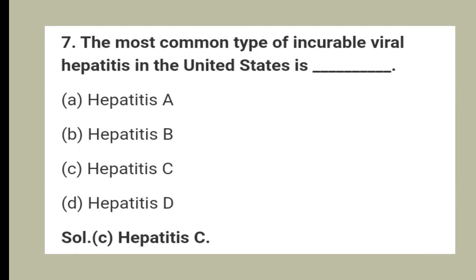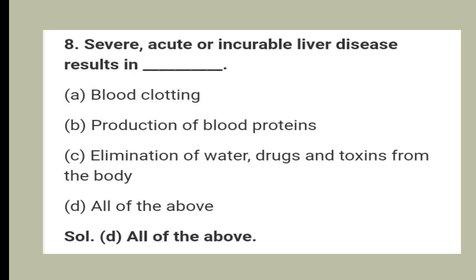7. The most common type of incurable viral hepatitis in the United States is option A hepatitis A, option B hepatitis B, option C hepatitis C, option D hepatitis D, and the answer is option C hepatitis C. 8. Severe acute and incurable liver disease results in option A blood clotting, option B production of blood proteins, option C elimination of water, drugs and toxins from the body, option D all of the above. And the answer is option D all of the above.